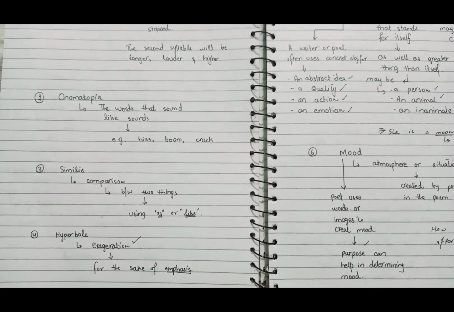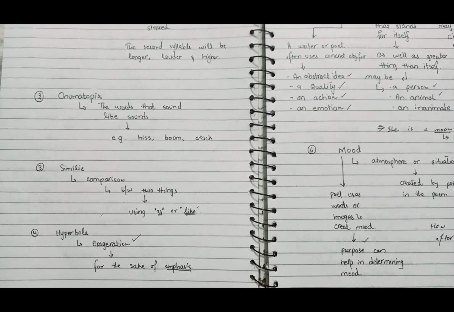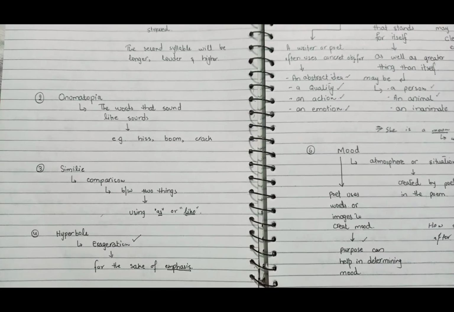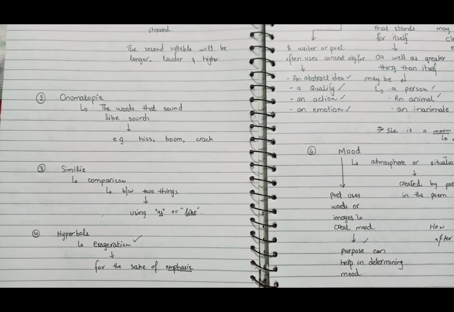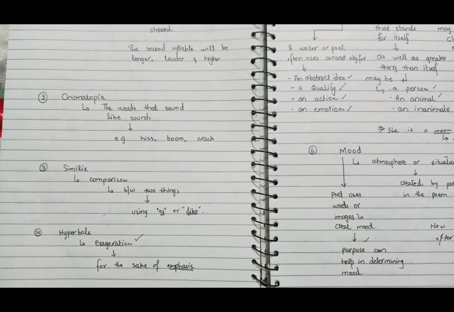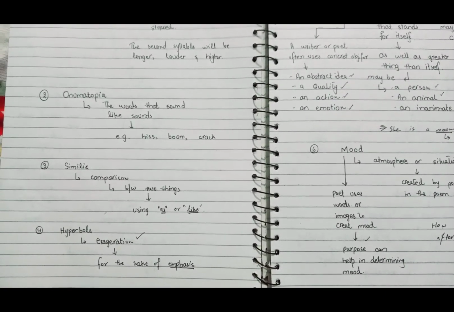Next we have hyperbole. You can pronounce it as hyperbole or hyperbole. Hyperbole is actually the exaggeration of anything. It is mostly used by the poets or the authors to exaggerate or to emphasize some things.